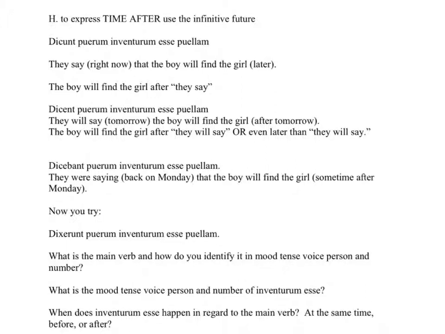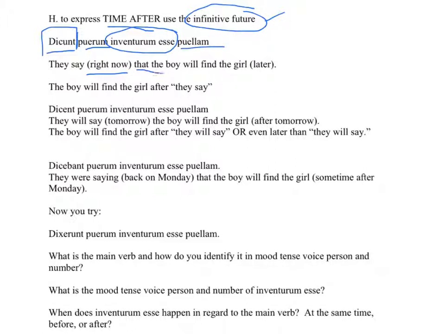If you want to express time after the main verb, use the infinitive future. Not the infinitive present, the infinitive future. But don't get confused. The future isn't going to be the future necessarily anymore. Look at the first example. They say, there's your main clause, all by itself. That main clause could have more words in it, but I'm using a simple example, so I'm just using one word. They say in the present, or they say right now, that the boy, here's your infinitive future, they say the boy is about to find the girl. Or they say that the boy will find the girl.